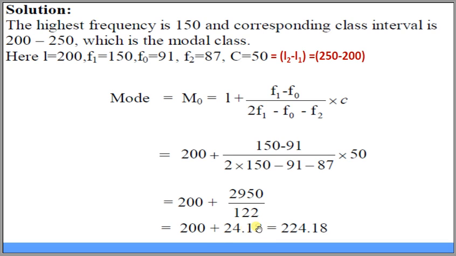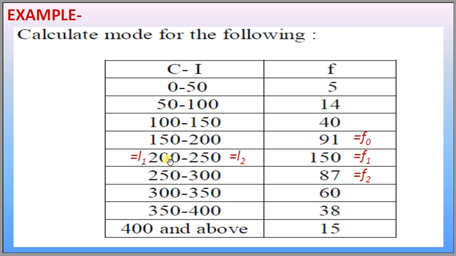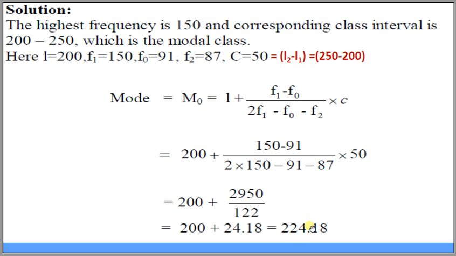Adding this to 200, we get 224.18. First, we identify the modal class, the class in which the value of mode lies. Then the mode of the series is 224.18.